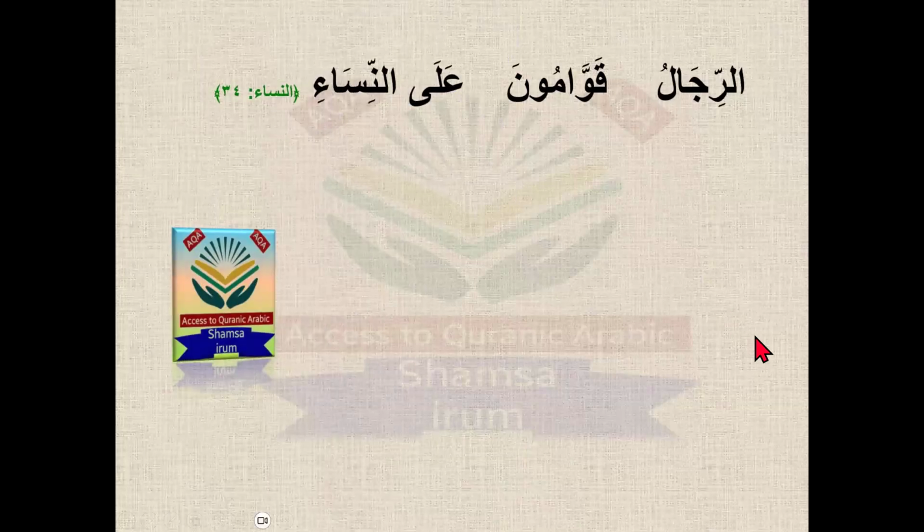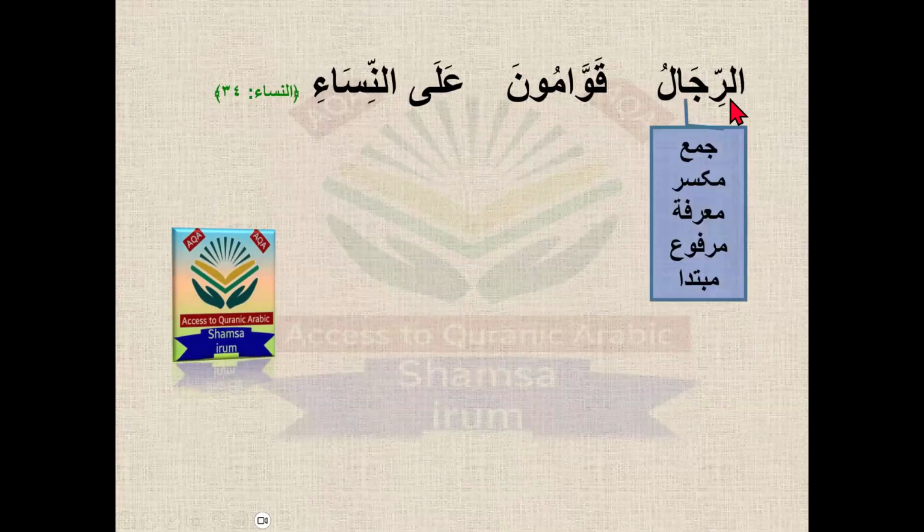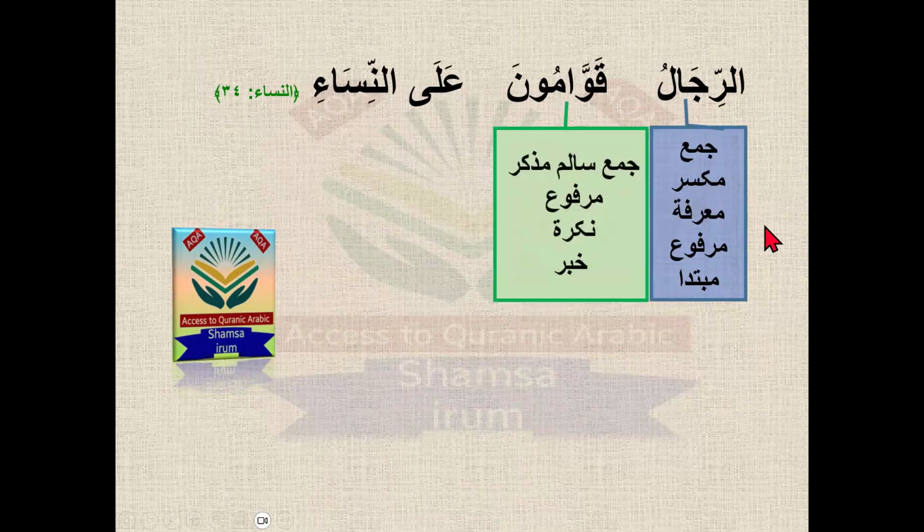Okay, another example. Ar-rijalu is marfu and is marifa because of al. It is mu'arraf bil-lam, and is marfu because there is a dhamma at the end, so it fulfills all the requirements for the mubtada, and it is jama muqassar. Rajulun is the singular word, rijalun is a broken plural, jama muqassar. Qawwamuna is a jama salim mudhakkar, marfu, nakira, and it's a khabar. And here the muta'alliq khabar comes after the khabar, the jar majrur ala nisa'i.